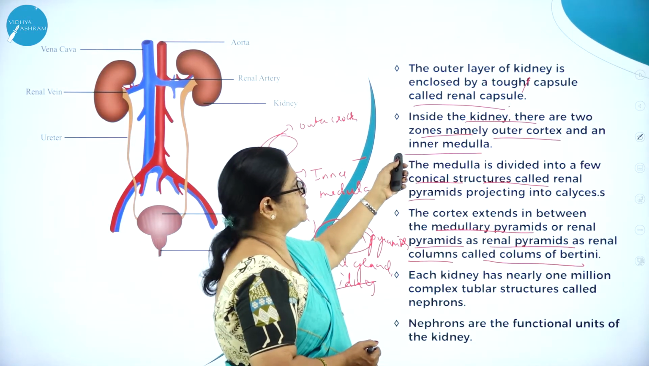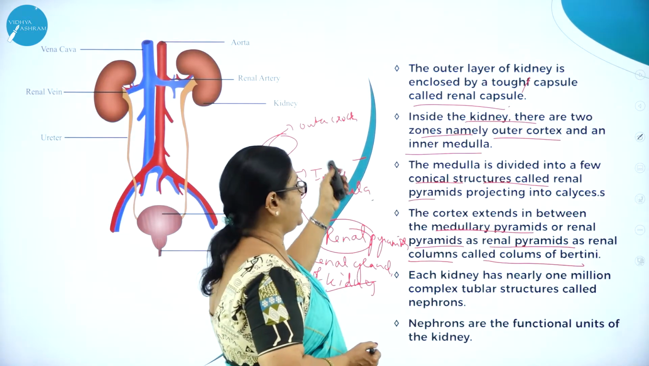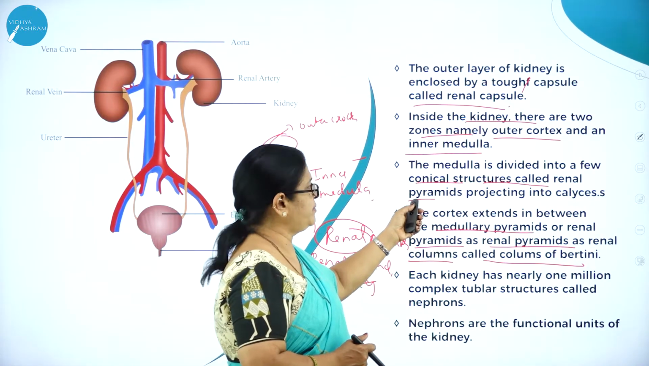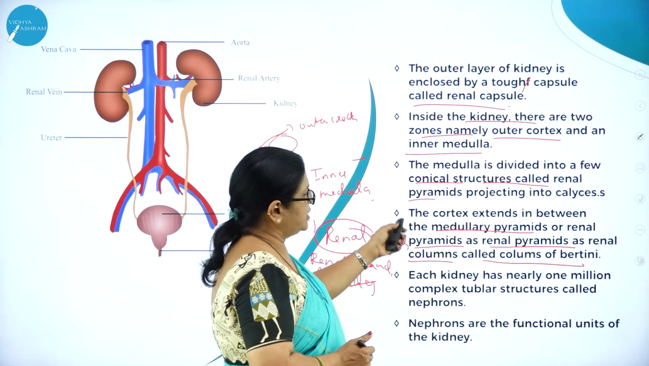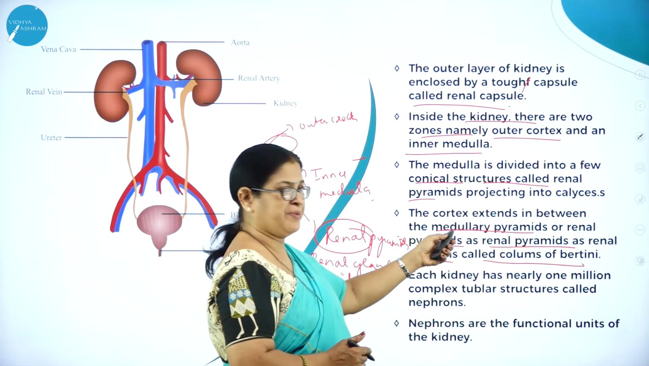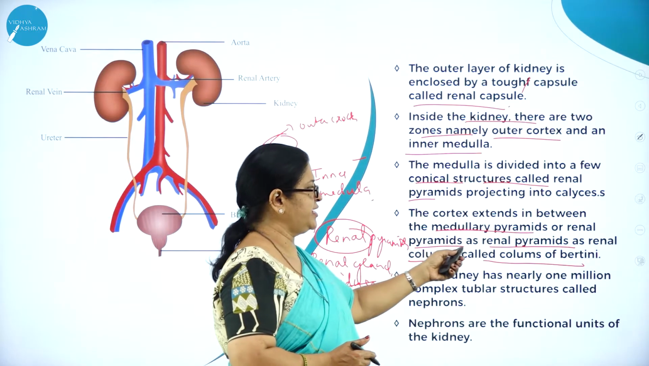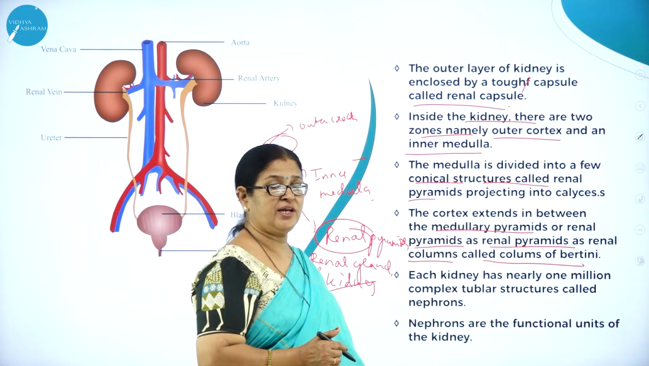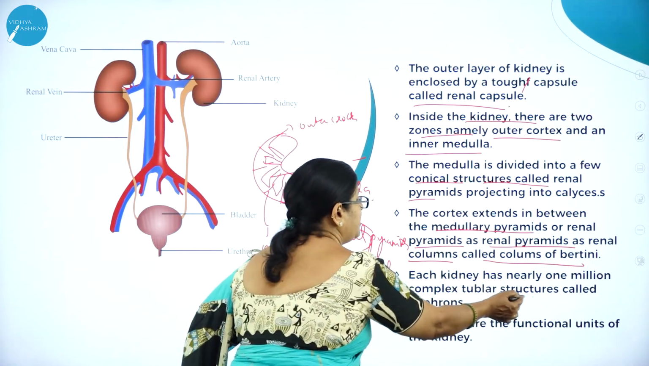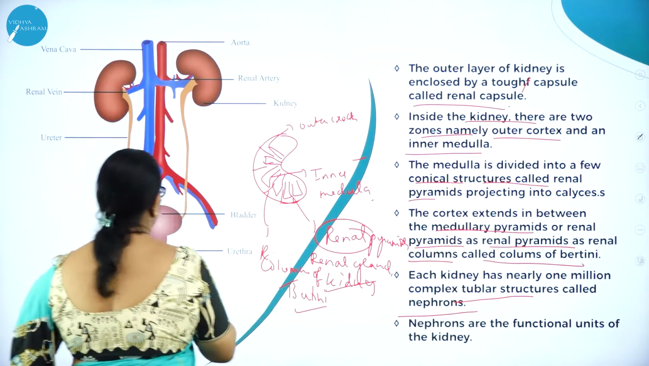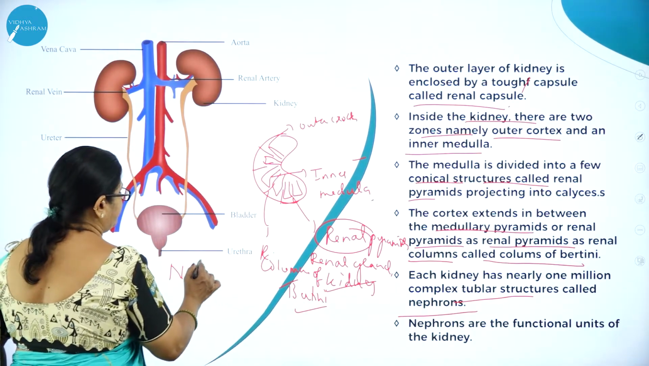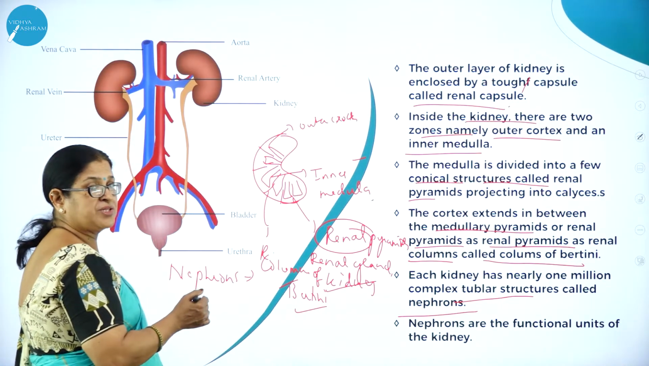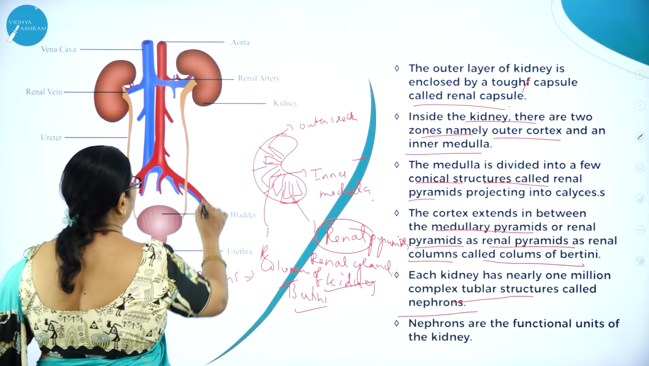Inside the kidney there are two zones, namely outer cortex and an inner medulla. The medulla is divided into few conical structures called renal pyramids projecting into calyces. The cortex extends in between the medullary pyramids or renal pyramids as renal columns called columns of Bertini. Each kidney has nearly 1 million complex tubular structures called nephrons.